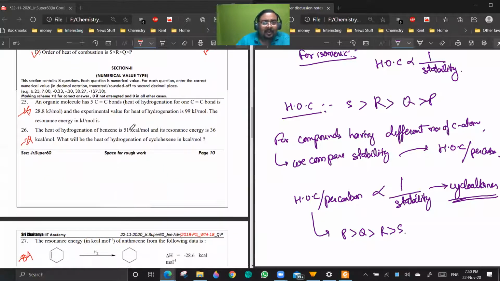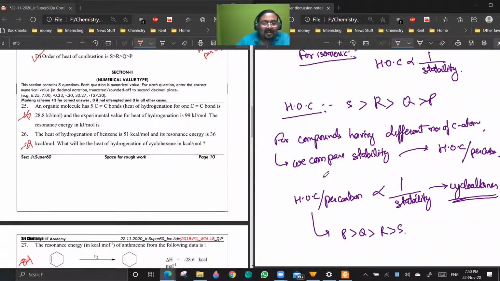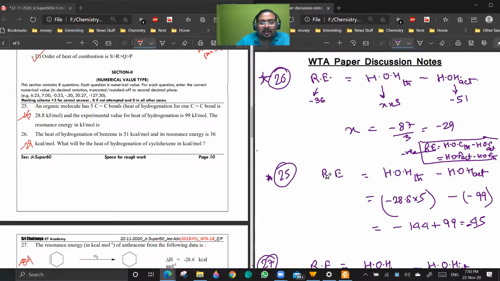They have given a lot of questions on thermodynamics this time. Did you do it? I'm expecting that at least you must have remembered this formula. Resonance energy is always energy released, so it will be negative, even if the magnitude is given. Heat of hydrogenation is also always the energy which is released. Heat of combustion, always the energy which is released.